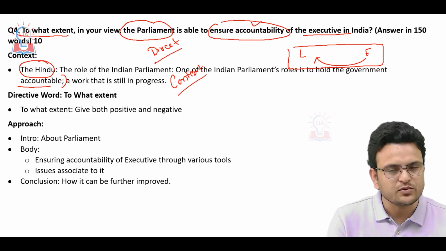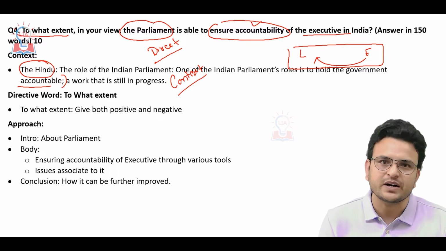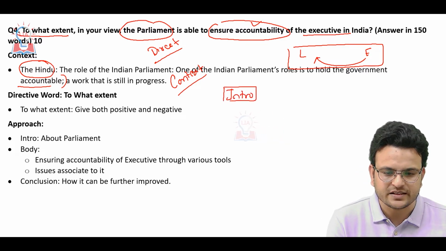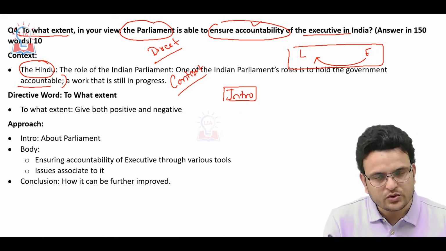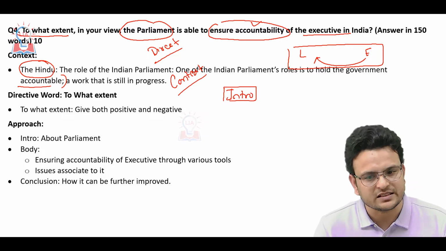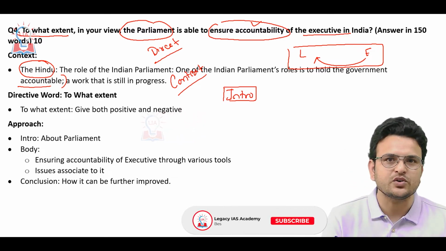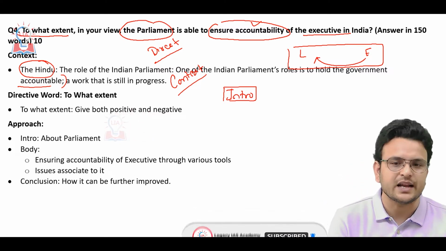So how do you frame the structure of this particular question? In the introduction you have to simply mention that democracy depends on the executive being accountable toward the legislature, and here the role of parliament is very crucial to ensure accountability of the executive toward the legislature.